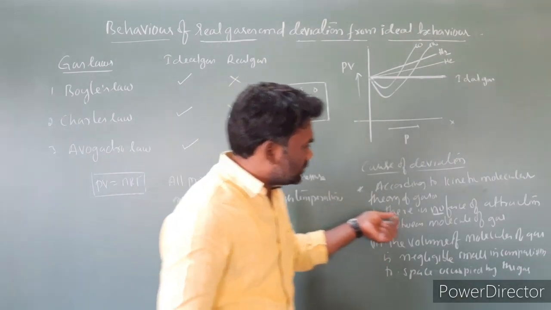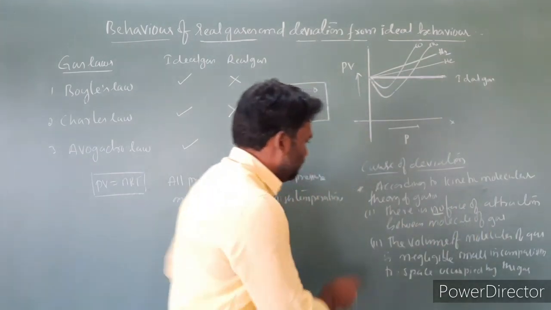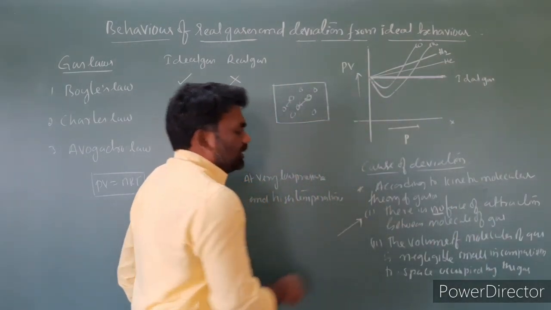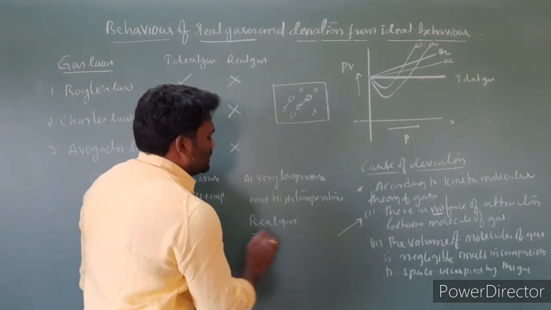So the first assumption, there is no force of attraction between the molecules of gas, is for ideal gases.